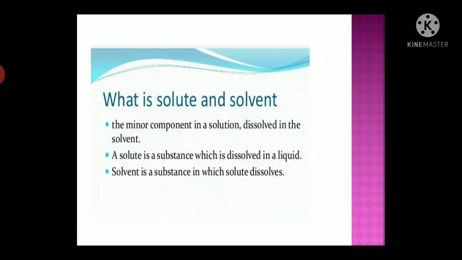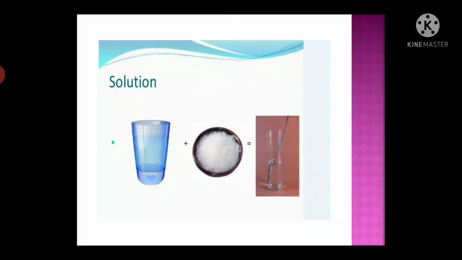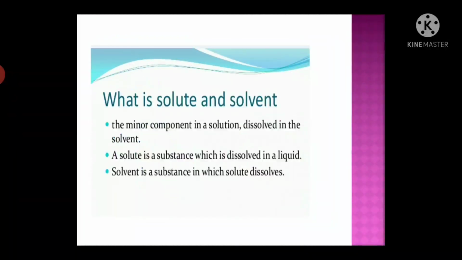When you take one glass or beaker, add some water and now add one spoon of sugar, what will happen? You will see that sugar dissolves in water. So sugar is dissolved in water, so sugar is a solute. A solute is a substance which is dissolved in a liquid. And a solvent is a substance in which the solute dissolves. In this picture you can see the water is the solvent. So students, a solvent is a substance in which the solute dissolves.